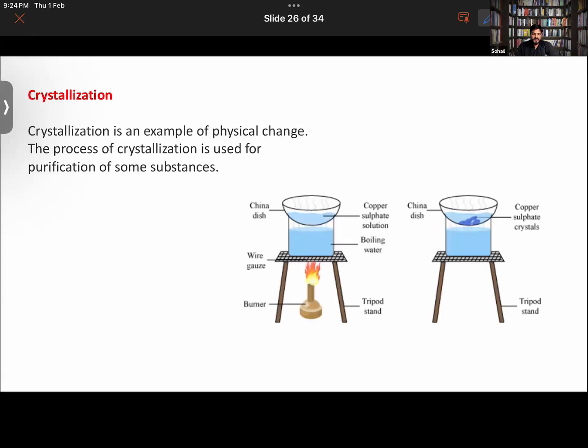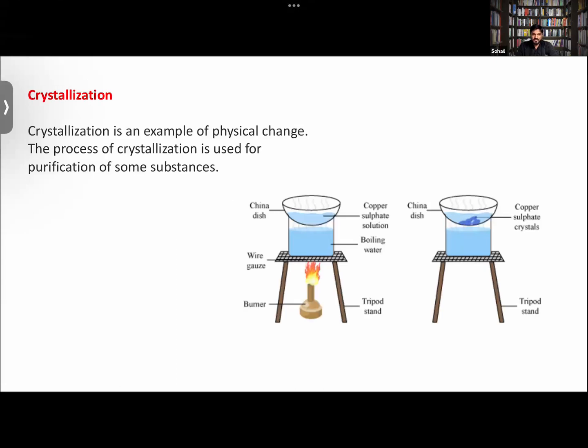Now, for example, understand this one. Chakrika, will you please repeat again? I'm just saying that we can also do it at home. You can obtain crystals of sugar also using the same method. Salt also, very good.